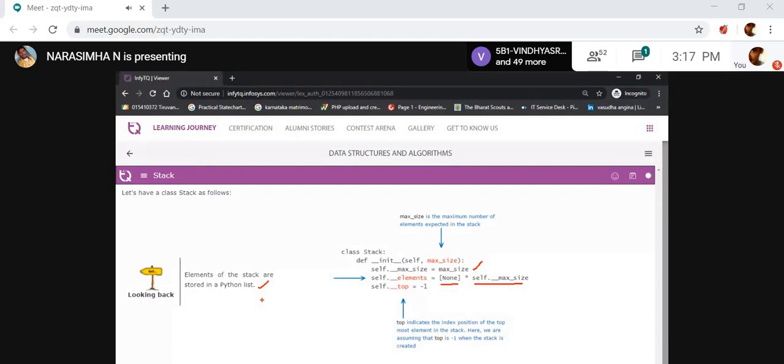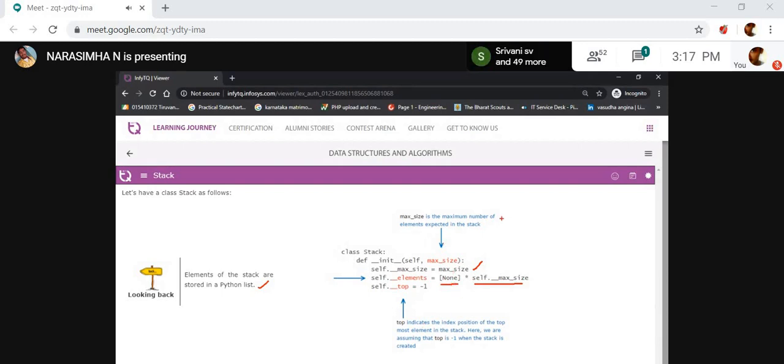We were also doing it by using a list only, but here you are taking self max into None. Why? Because the initial value is None. If you add any data, or if you create an empty stack, it becomes some other value, right?